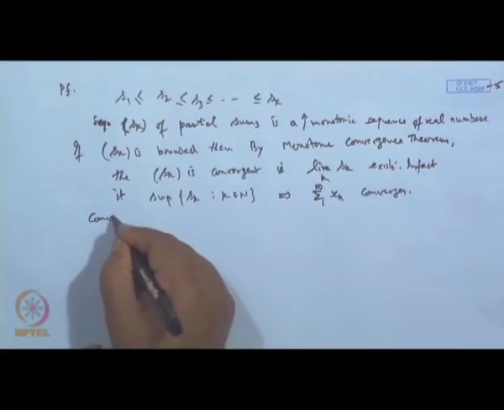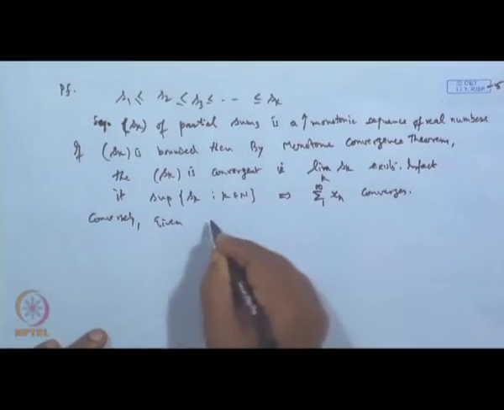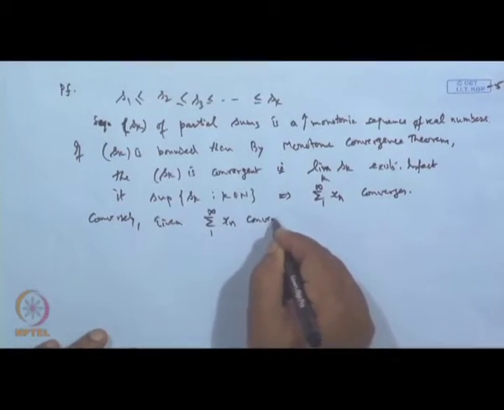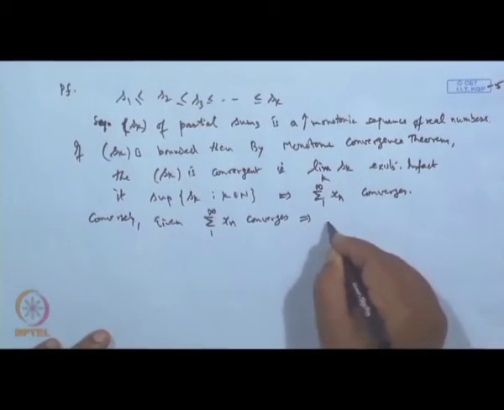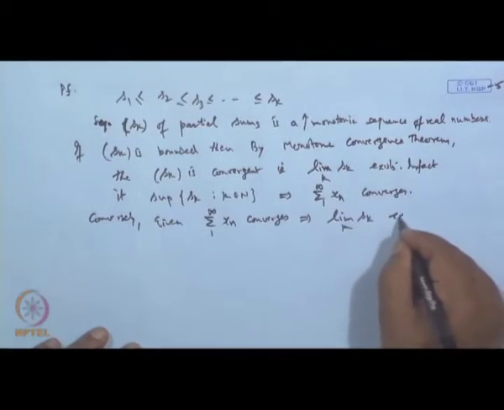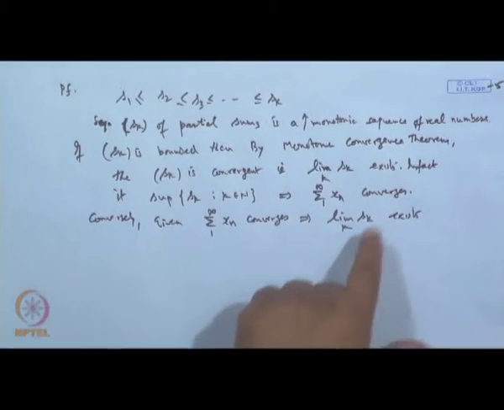Conversely, if the series sigma x_n, 1 to infinity, converges, what does it mean? That means the limit of this sequence S_k exists and is finite. Now, every convergent sequence is a bounded sequence.